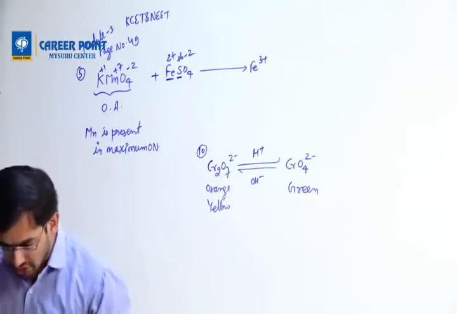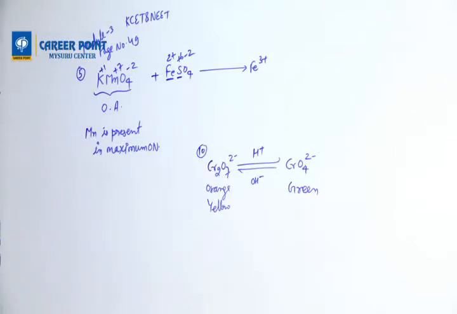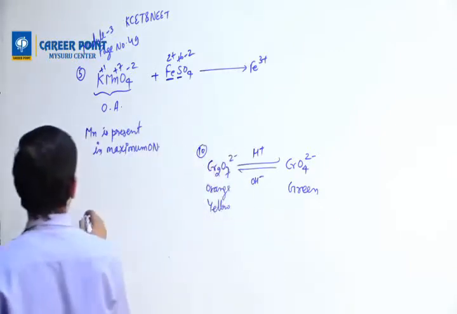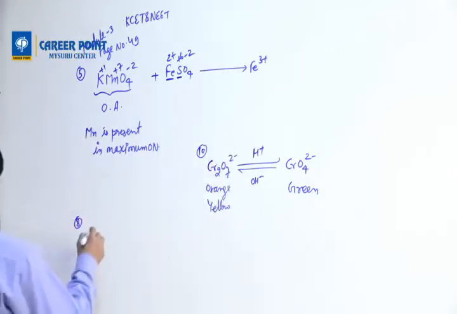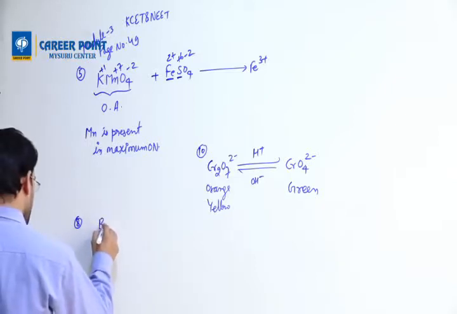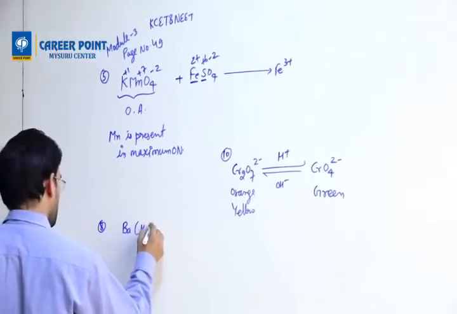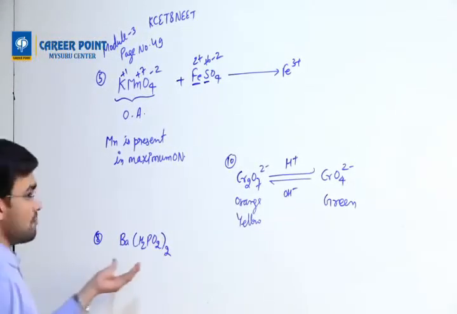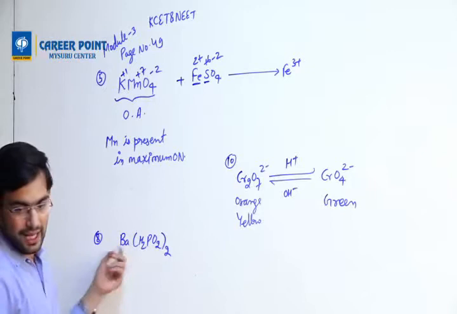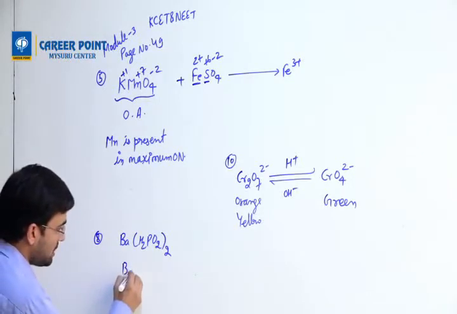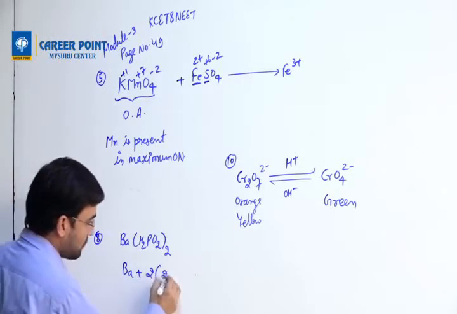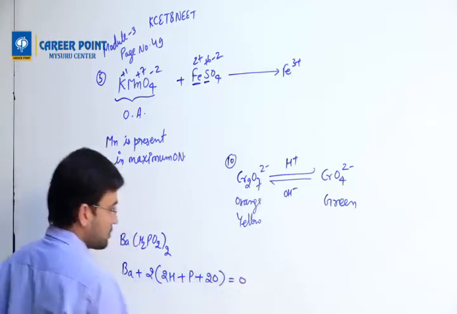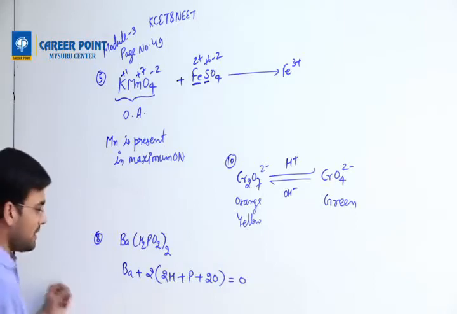And after 10, question number 8 also. The oxidation number of phosphorus in Ba(H2PO2)2. This is a compound and they are asking me to find the oxidation number. We'll write Ba + 2 times 2H + 2P + 2O equals 0.